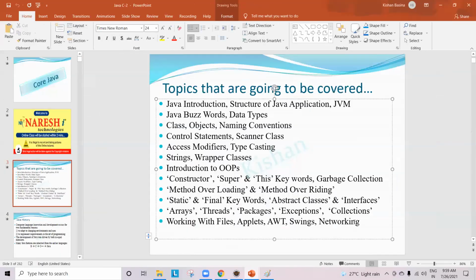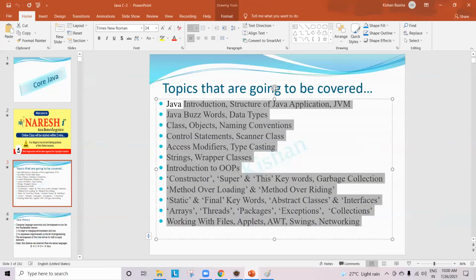See, for example, these are most important topics which we are supposed to have an idea about in core Java. Not only these, along with this, a lot of other topics are also there. Okay. Now, when you're coming to advanced Java, in advanced Java, you will be having 3 topics, guys. JDBC, that is Java Database Connectivity. I repeat, JDBC, Java Database Connectivity.